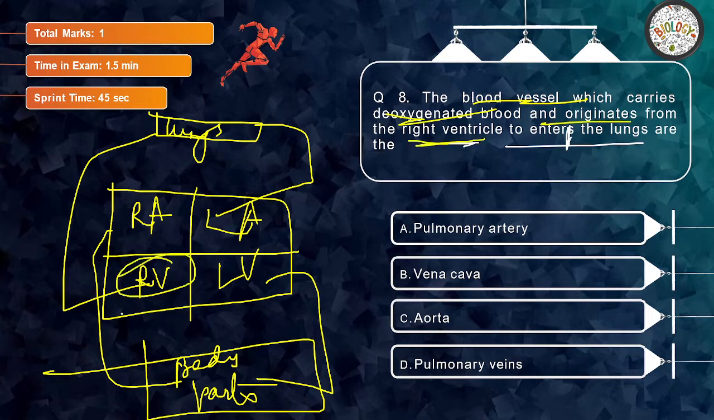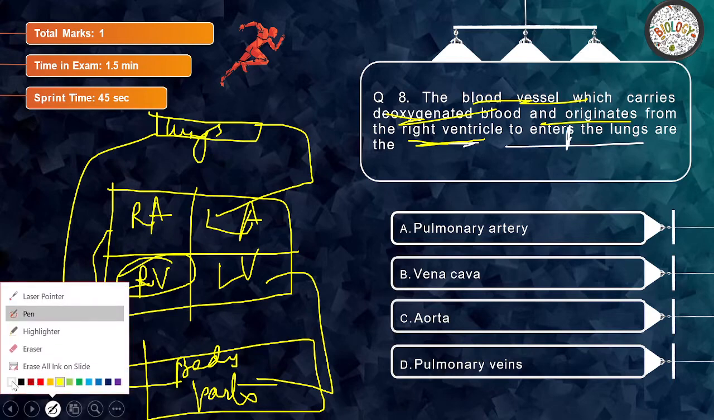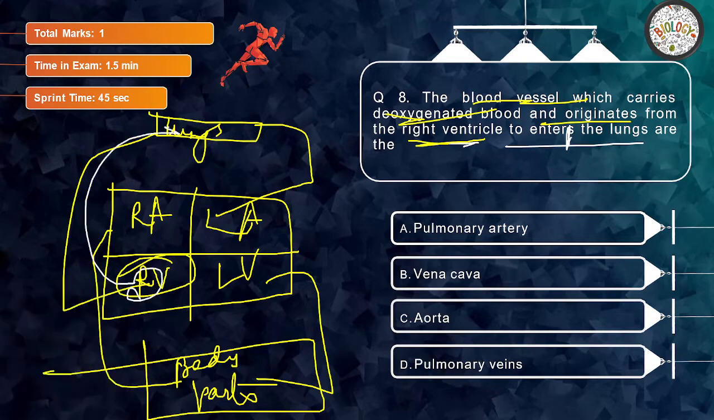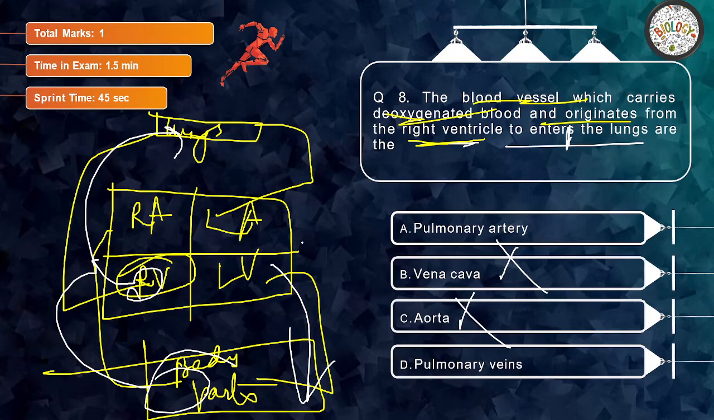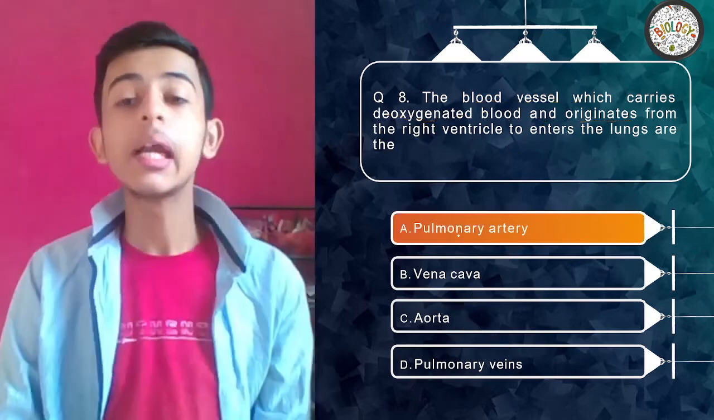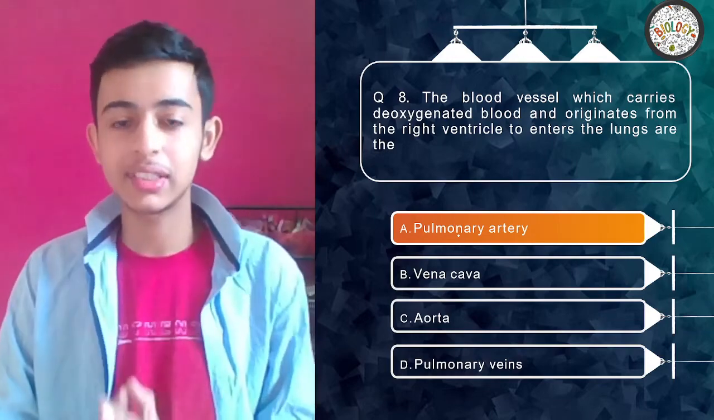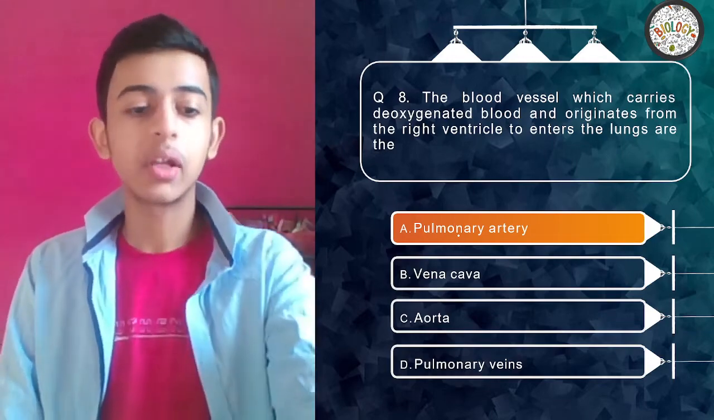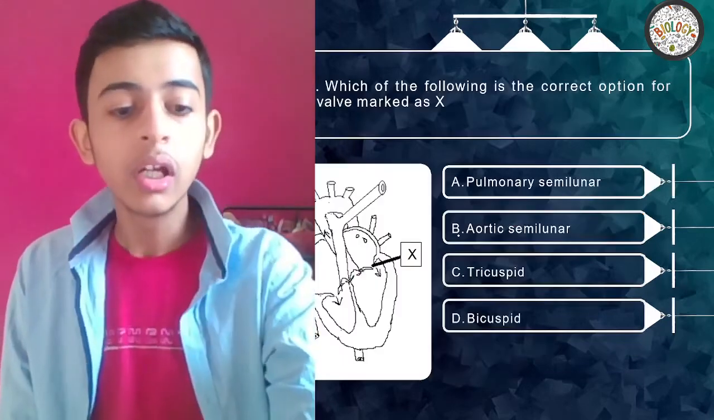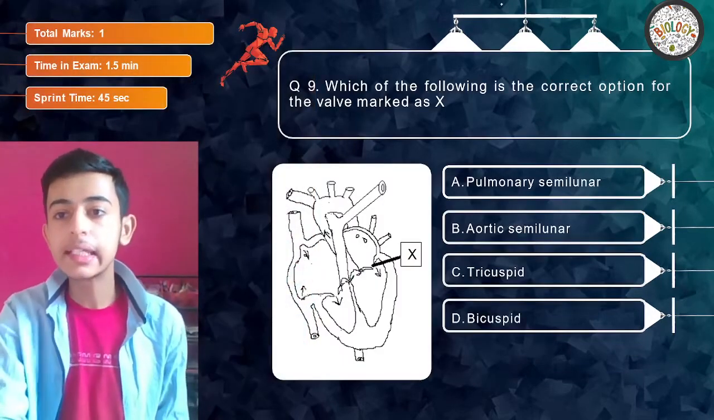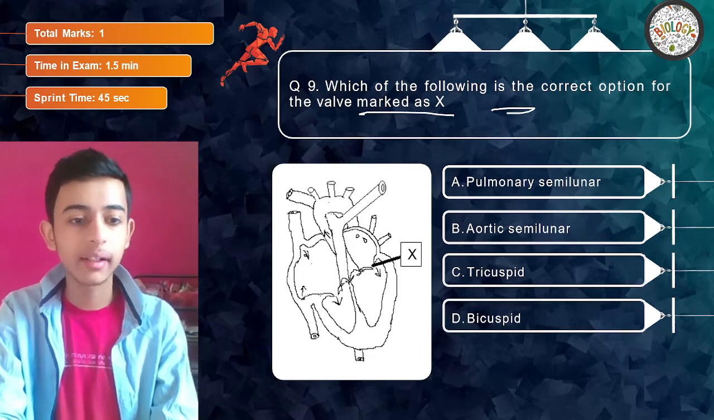lung. From the right ventricle towards the lungs, which is that? Vena cava is wrong because vena cava takes blood from the body parts to the right atrium. Aorta is wrong because it carries oxygenated blood from the left ventricle to the body parts. Pulmonary vein and pulmonary artery can be confusing, but the answer is pulmonary artery because pulmonary artery carries deoxygenated blood. This is the only exception that we have. Clear?